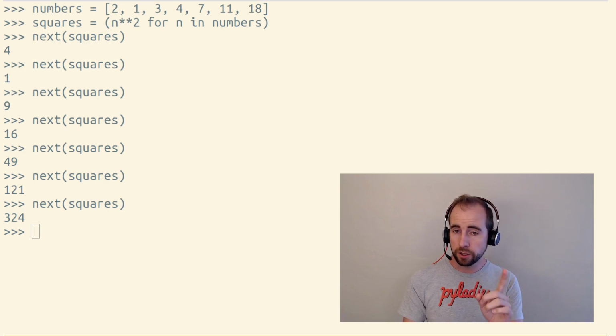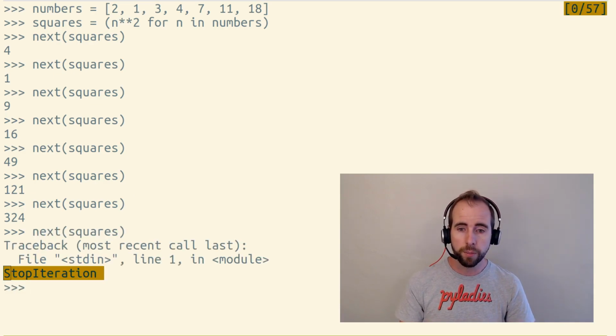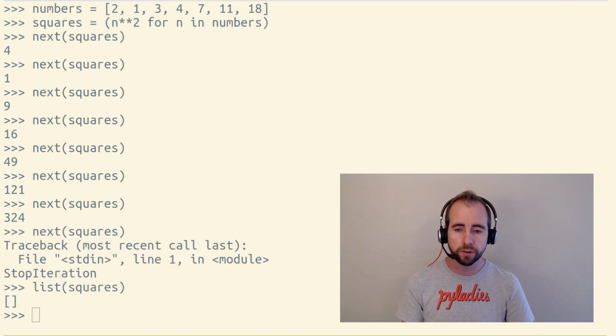And if we call next on a generator that's been fully consumed, that's exhausted, we'll get a StopIteration exception, indicating that there are no more values in this generator. It's empty.